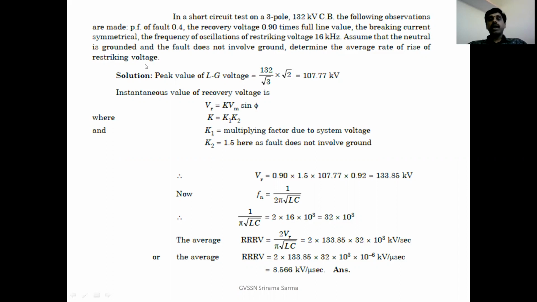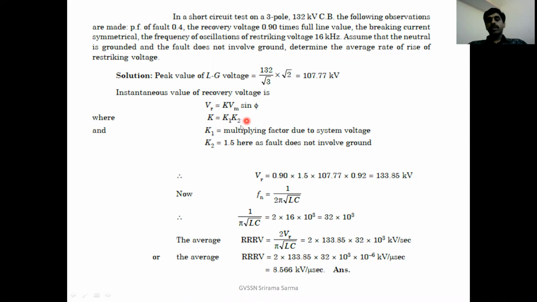If you see the average rate of rise of restriking voltage, we have the expression 2 VR by pi root LC. So first we have to calculate VR. As per our expression of the instantaneous value of recovery voltage, VR is equal to K Vm sin phi. What is K?